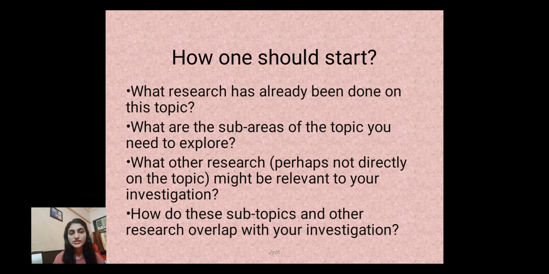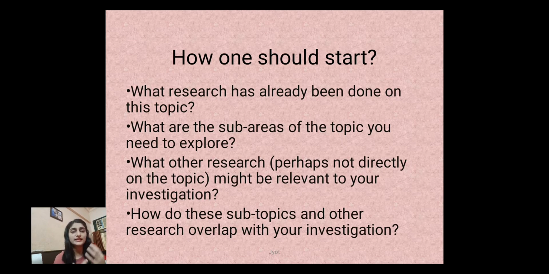So how should one start? First you have to ask these questions: what research has already been done on this topic? That is very important. Second, what are the sub areas of the topic you need to explore? At times your focus is different, but you should know something about work which is not directly related to your topic, but covers its subtopics.